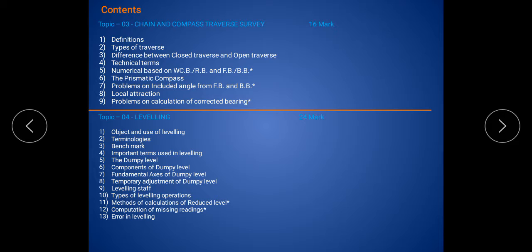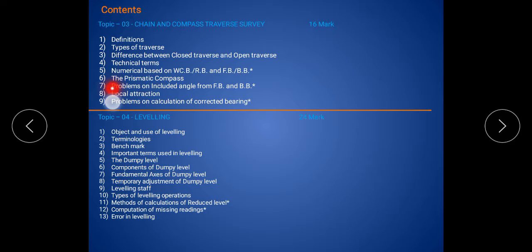In the technical terms, there are terms, for example, WCB, RB, FB, BB. What is meant by WCB, what is meant by RB, we discuss in the fourth content, technical terms. And on these technical terms, there are numericals. These numericals we solve in the fifth content.